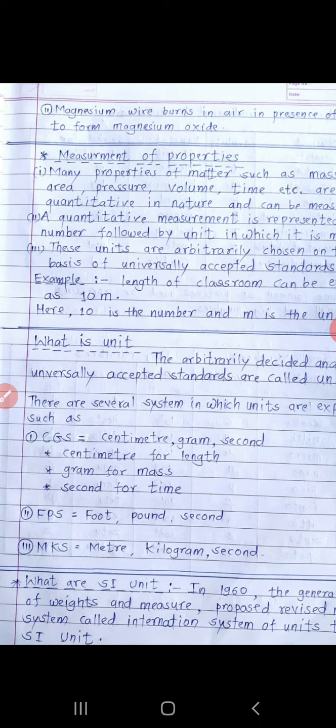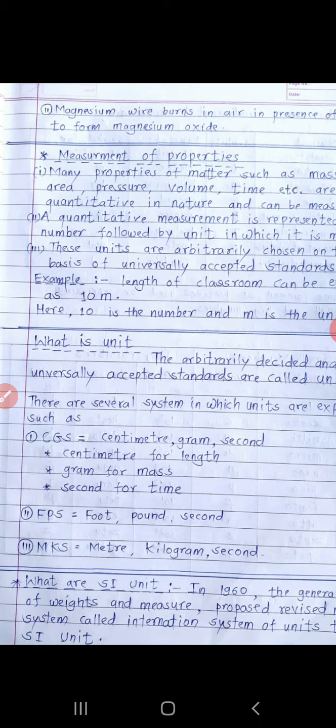CGS means centimeter, gram, second: centimeter for length, gram for mass, and second for time. FPS means foot, pound, second, and MKS means meter, kilogram, second.